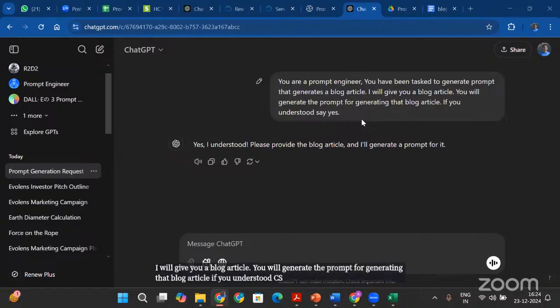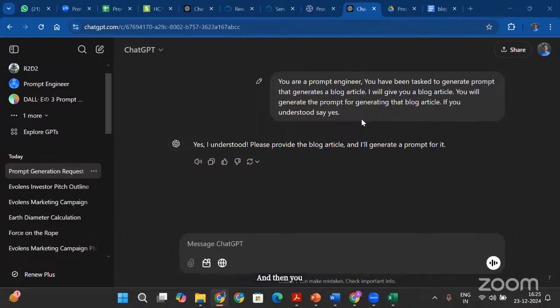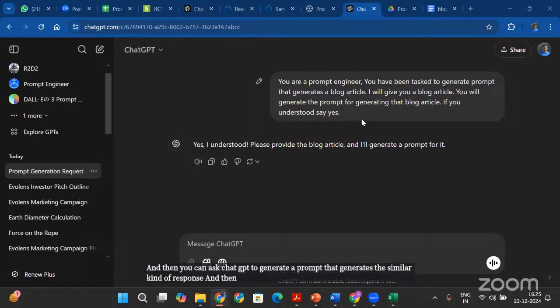So sometimes if you are stuck with creativity and nothing is coming to your mind, then you can get inspired from some other website, and then you can ask ChatGPT to generate a prompt that generates a similar kind of response, and then you fill in your data and it will generate that kind of article or blog for you, right?